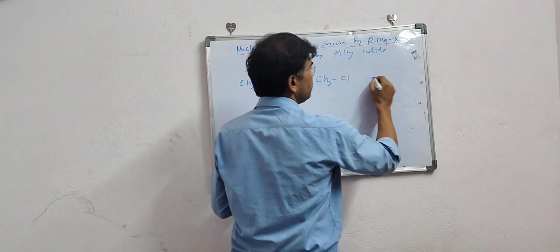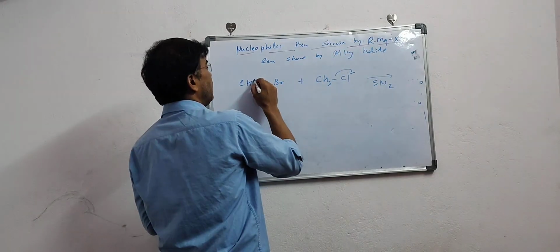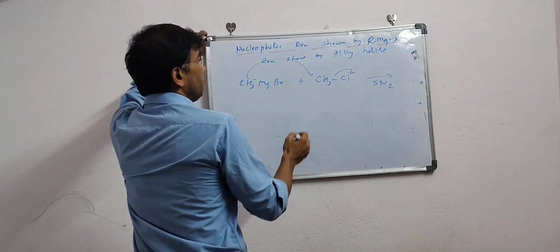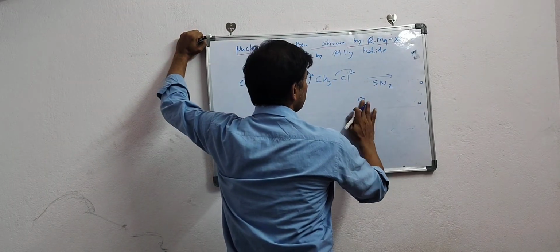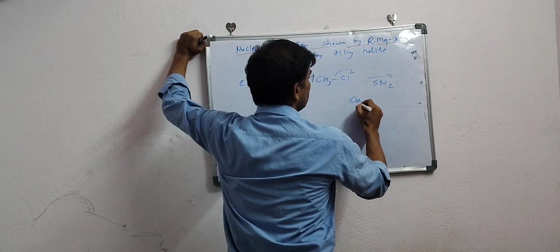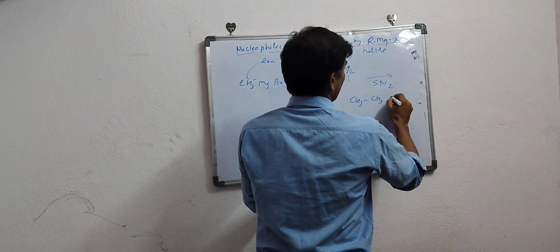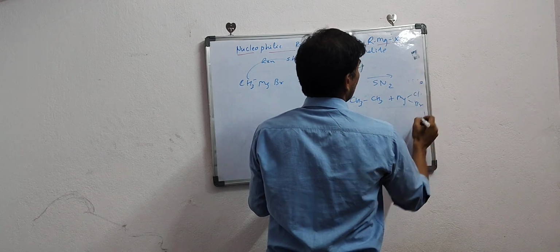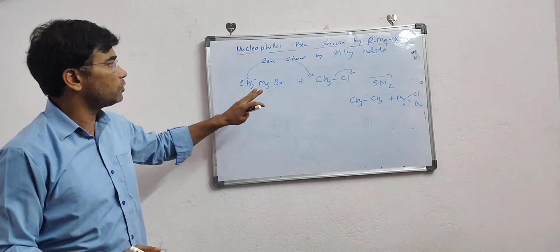As you know, it is a very simple SN2 mechanism. This is our leaving group and this is our attacking site from here. So definitely here we will be getting CH3CH3, ethane is formed, and at the same time the byproduct will be MgClBr. So this is SN2 mechanism, simple SN2 reaction is shown.